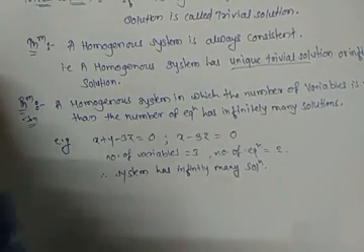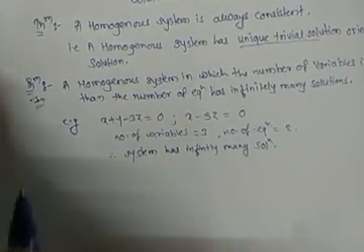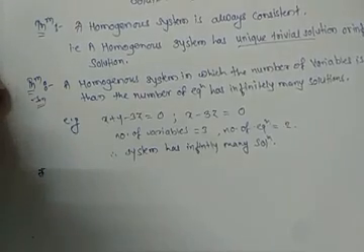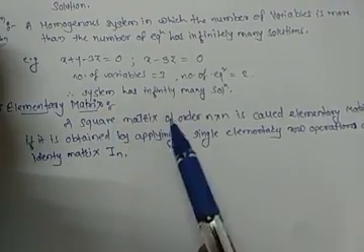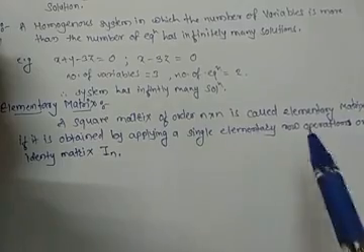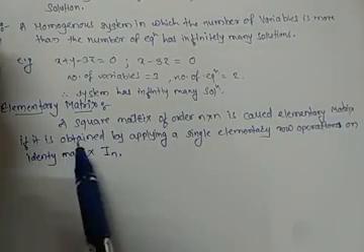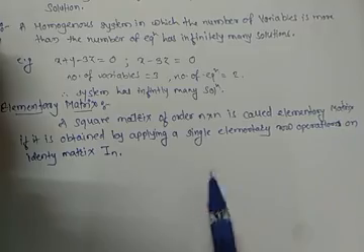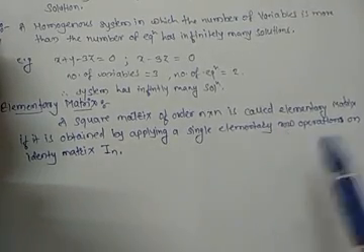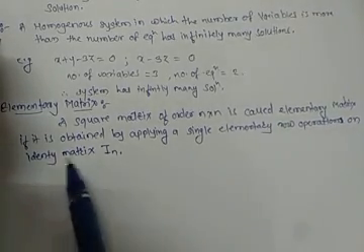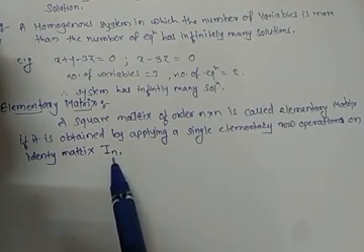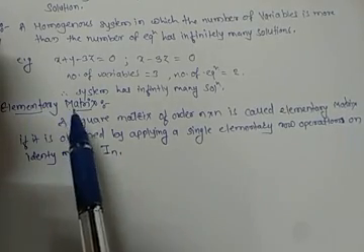Next definition is the elementary matrix. A square matrix of order n by n is called an elementary matrix if it is obtained by applying a single elementary row operation on the identity matrix In. This is known as an elementary matrix.